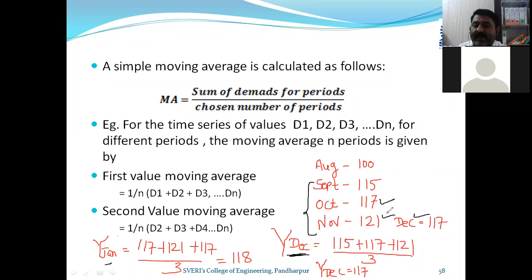The previous value I am not taking. This is explained by the formula 1/n times (d1 plus d2 plus d3) and then (d2 plus d3 plus d4). Here d1 is considered from September, October, November, and in the next case d2 is considered directly. In the second case, I have not considered September; I have considered October, November, December. This is only what I want to highlight.